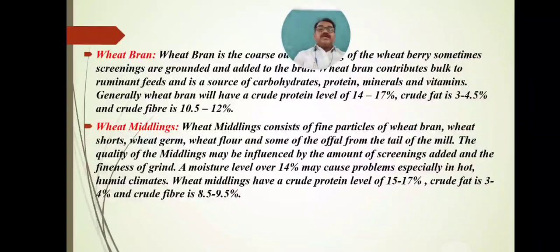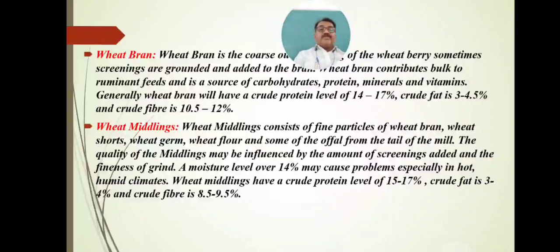In an MCQ it may be asked, what is meant by wheat middling? When fine particles of wheat bran, wheat shorts, wheat germ, wheat flour and some offal from the tail of the mill are combined, that product is called wheat middling.